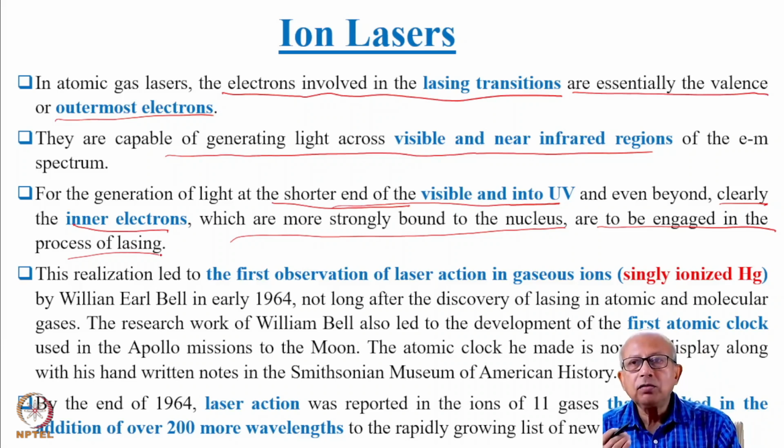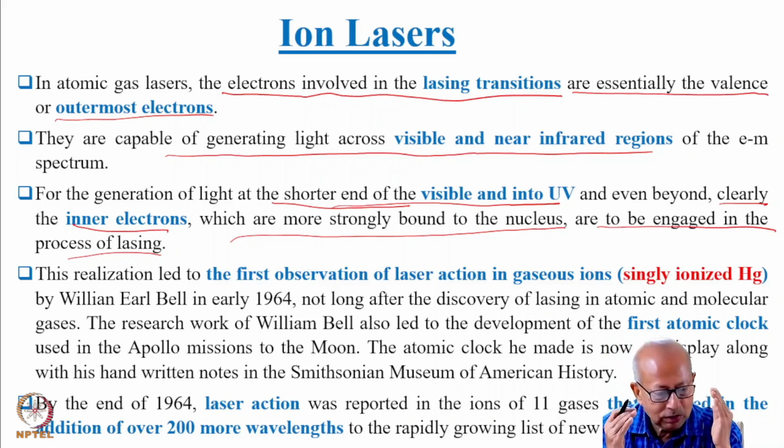You see, if the electron is bound more strongly with the nucleus, then you need more energy to take it to an excited state. So the excited states would be separated by higher energy, and therefore the transition between them also would yield light of shorter wavelength. I think you have understood this.